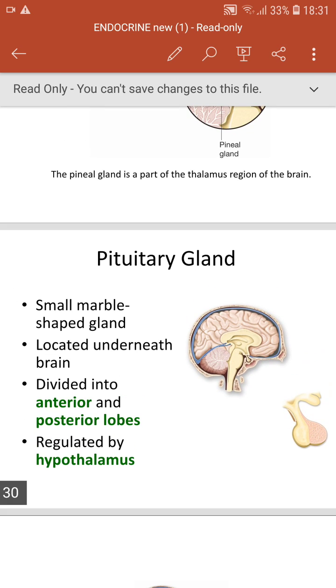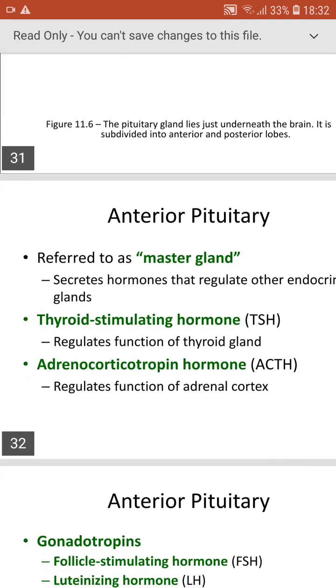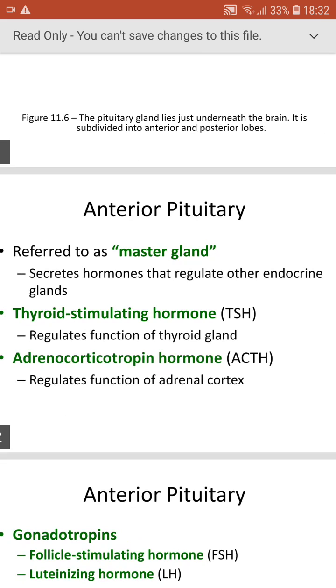Next, pituitary gland, which is a small marble shaped gland. So this is the pituitary, located underneath the brain, divided into anterior lobe and posterior lobe. This pituitary is controlled by the hypothalamus. The anterior pituitary, which is also referred to as the master gland, secretes hormones and regulates other endocrine glands.